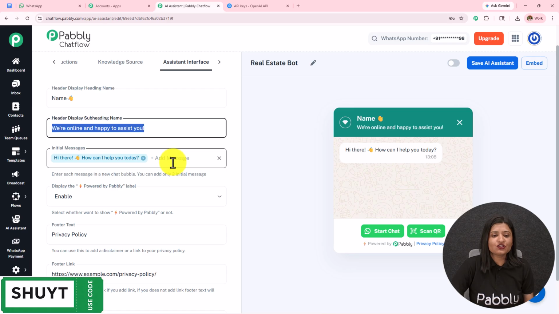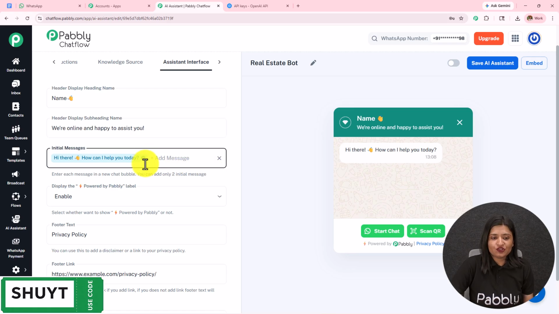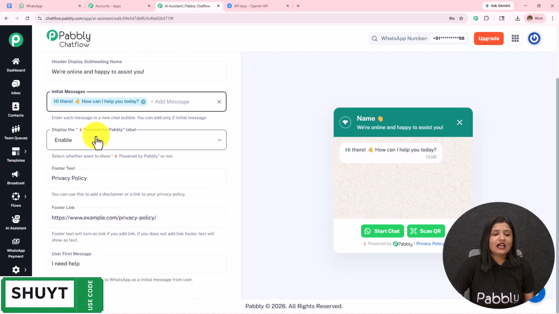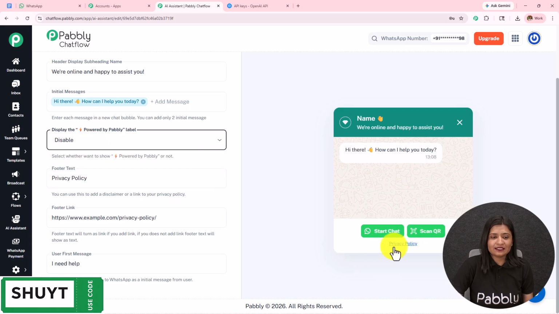Then we have this initial message where I have added one initial message. You can add two initial messages, using which your AI agent is going to reply to the users. We have this display "powered by Pabbly", which I have kept enabled. You can also disable this and it will be removed from here. I'm going to keep it enabled.